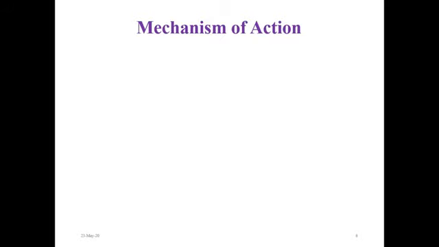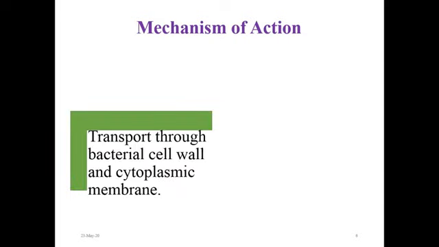Aminoglycoside mechanism of action is a two-step process. First, aminoglycoside gets transported through the bacterial cell wall and cytoplasmic membrane and enters the bacterial cytoplasm.